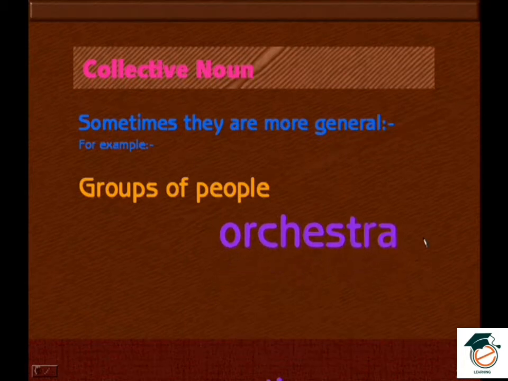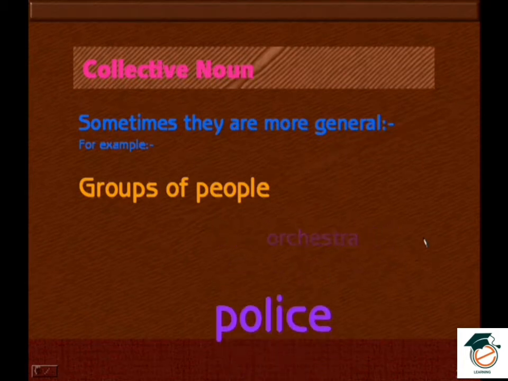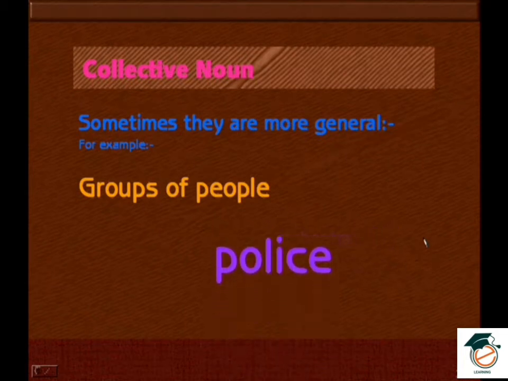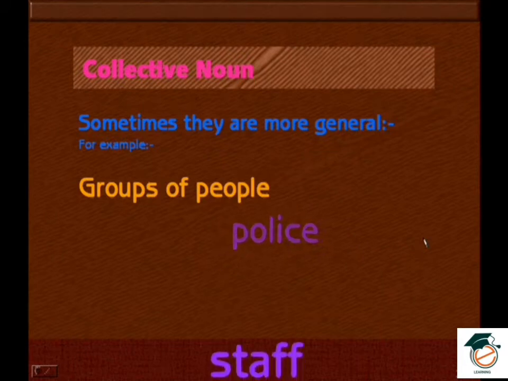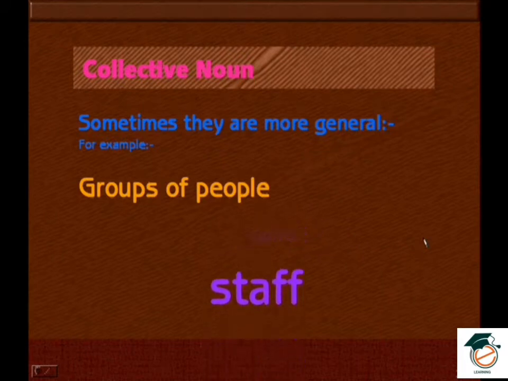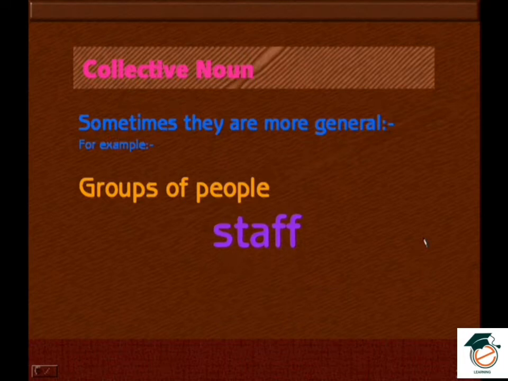Orchestra. Police. Staff. Team. So team is players. All players put together you can call a team. Staff means the number of people working in the office. They call it staff. So this is a group of people we call by different names.